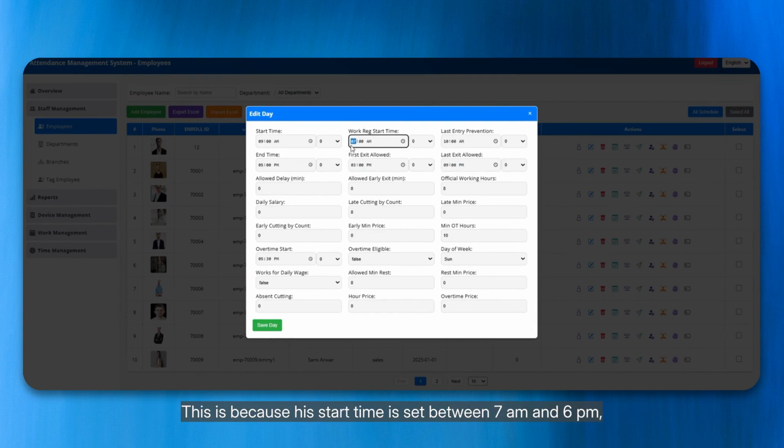This is because his start time is set between 7 a.m. and 6 p.m., making his work time unlimited. This essentially means Mr. Hassan can clock in anytime. We have the flexibility to control the device settings, including disabling the input fingerprint, which will trigger an error message.